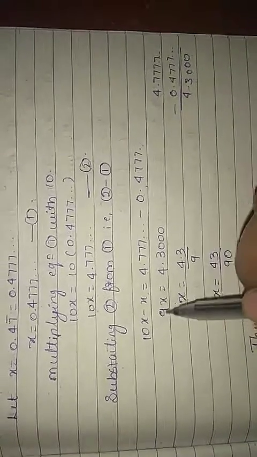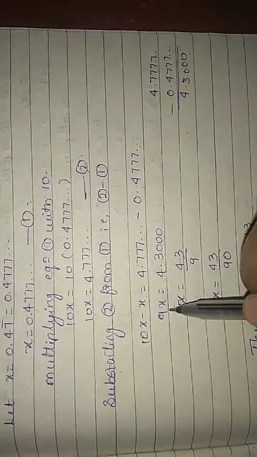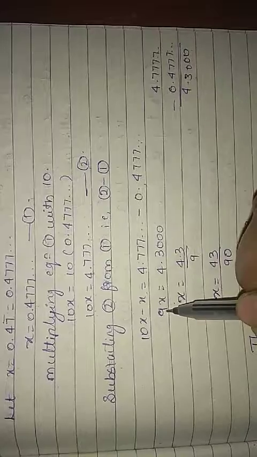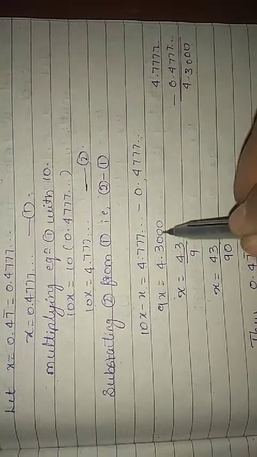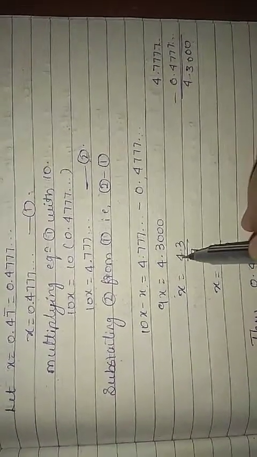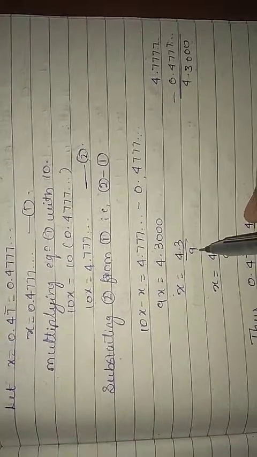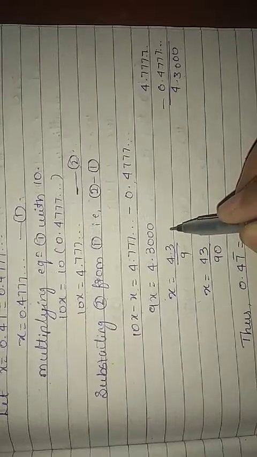After that, take this 9 to this side. What will you get? x is equal to 4.3000, and since the zeros after the decimal point are there, I remove them. So 4.3 divided by 9. Multiply and divide by 10. What will you get? 43 divided by 90.